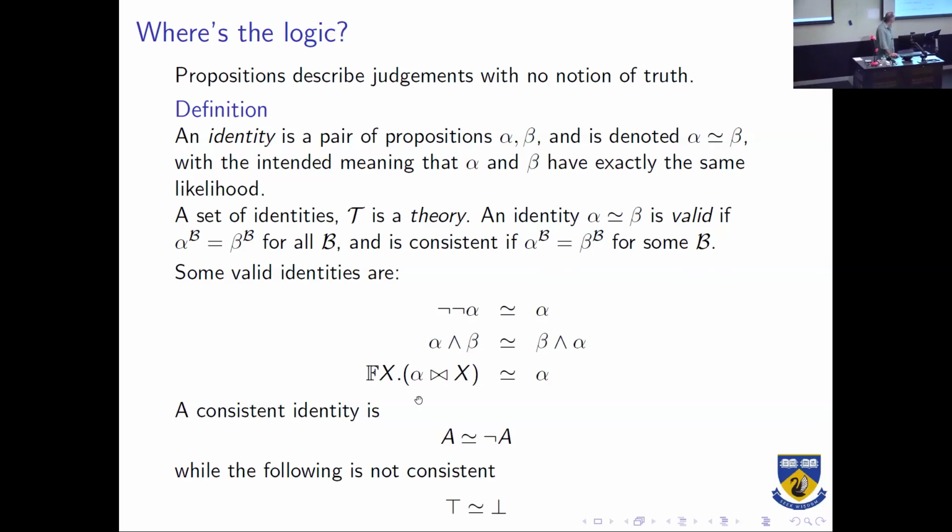Commutativity of and is valid. This fixed point operation that we talked about is valid. We've got consistent but not valid things. So alpha equals not alpha, or A equals not A. That's true if A equals a half. So it basically just constrains A to be equal to a half. And we've got things which are not consistent. So true equals false is not satisfied in any interpretation.